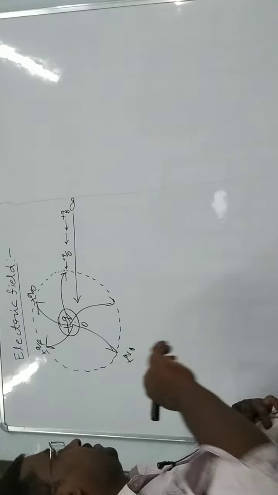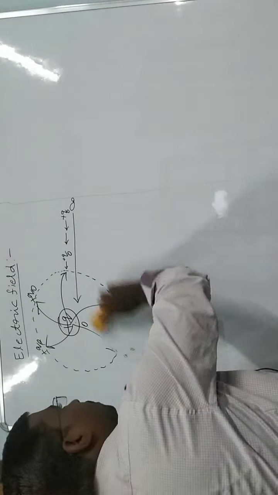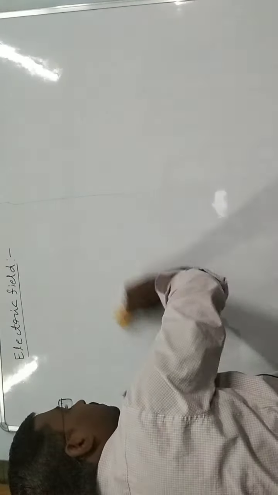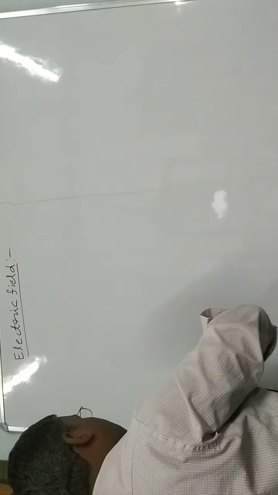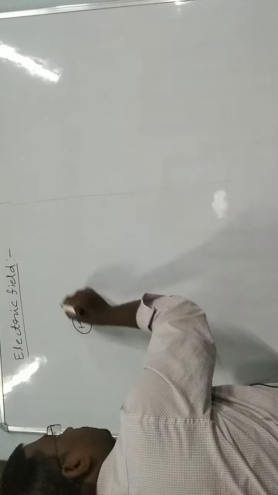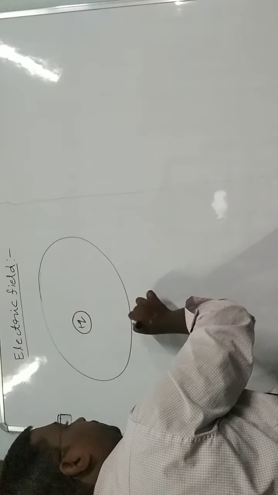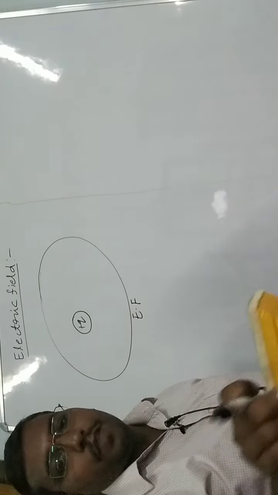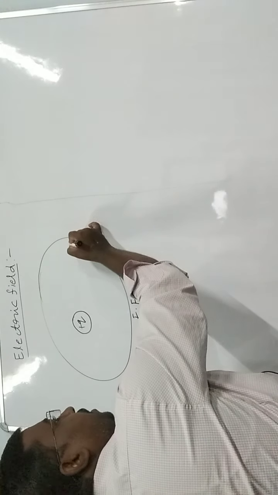So suppose this is the main charge plus Q, and surrounding it there is an electric field. Now this plus Q naught will enter this field.